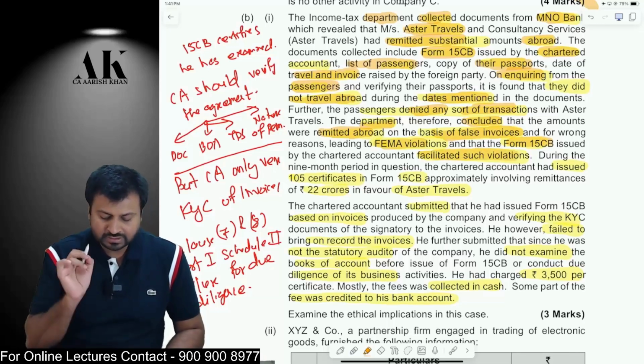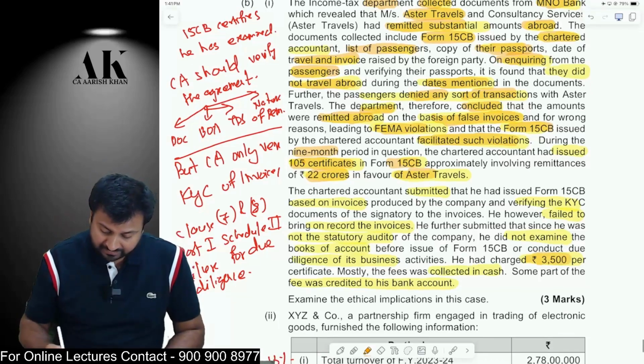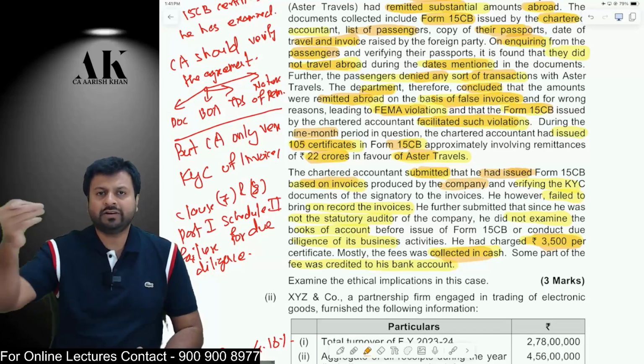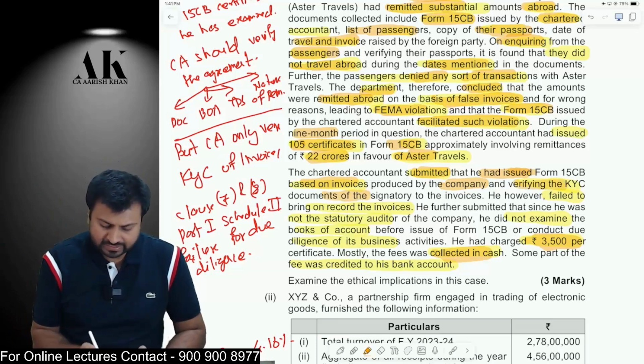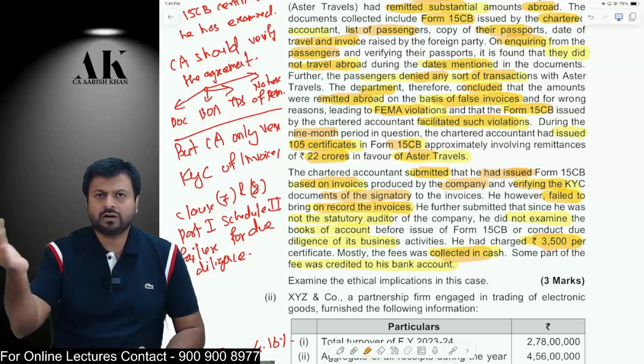The chartered accountant has in all issued, in a period of 9 months, 105 Form 15CB certificates for 22 crore worth of transactions. For every certificate, he has charged 3,500, mostly in cash. The chartered accountant submitted that he has issued Form 15CB based on invoices produced by the company. The CA said that whatever invoices the company gave me, I issued Form 15CB based on that, verifying the KYC documents of the signatory. However, he failed to bring on record the invoices. When the department asked for the invoices, the chartered accountant was not able to give them.